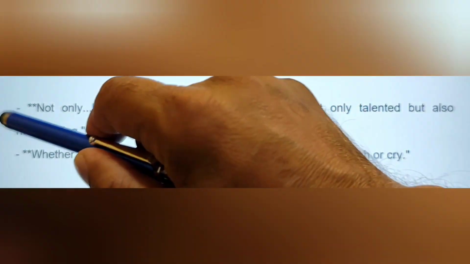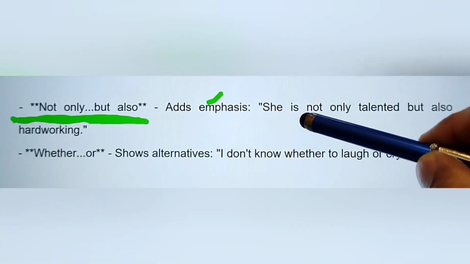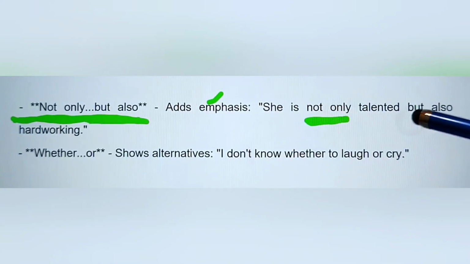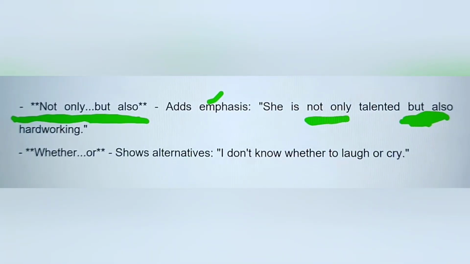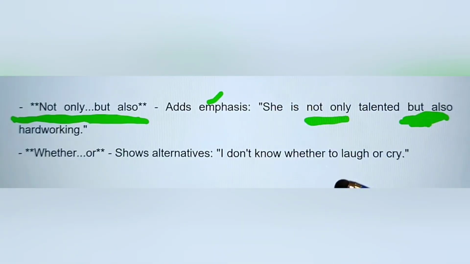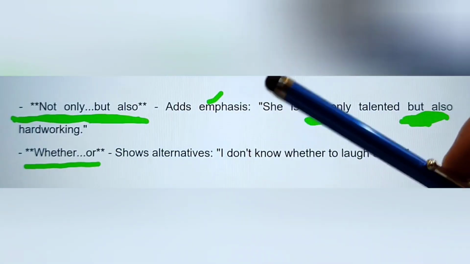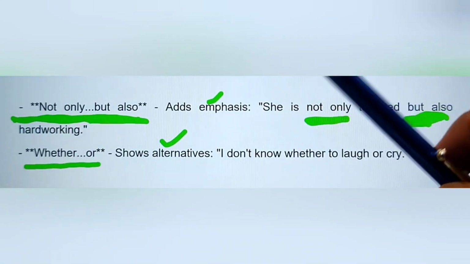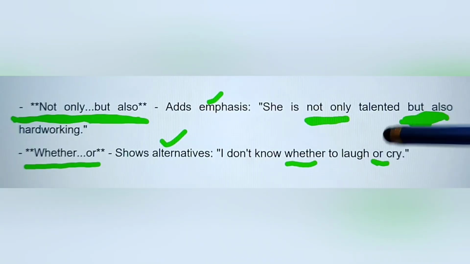And next one we have here not only but also. This pair adds emphasis. For example, she is not only talented but also hardworking. This adds emphasis. She is not only talented but also hardworking. Next pair we have whether or. Whether or shows alternatives. For example, in the sentence, I don't know whether to laugh or cry.